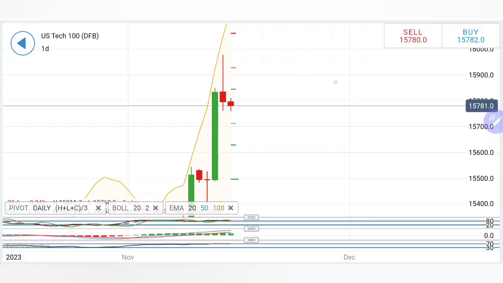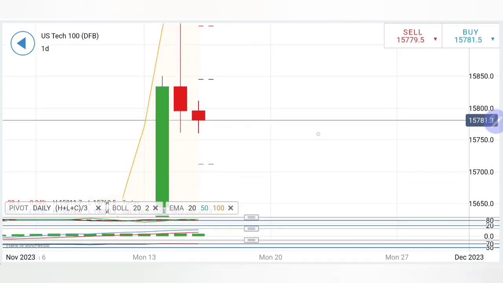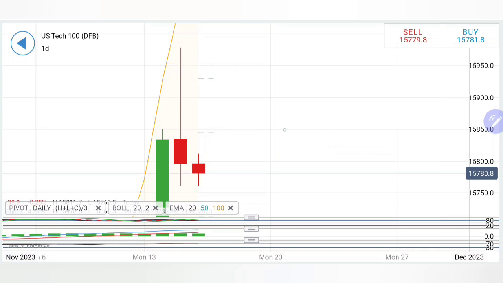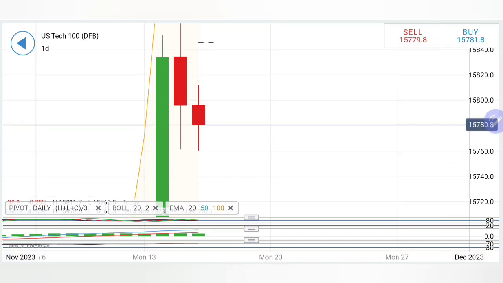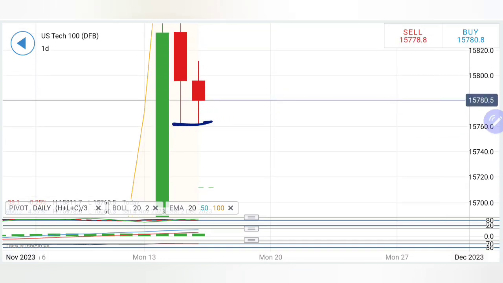Now let's have a look at the daily charts here. On the daily charts, what has happened? Look at the preceding candle. The preceding candle had a long wick on the upside. Prices have failed to stay bullish and have seen a very strong reversal. It has closed in red. That is also equally important. But today's candle, if you look at, it has almost formed a double bottom level, and since then has traded with a slight bullish bias.